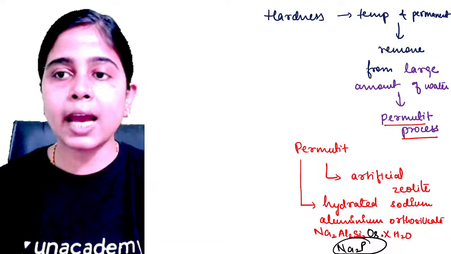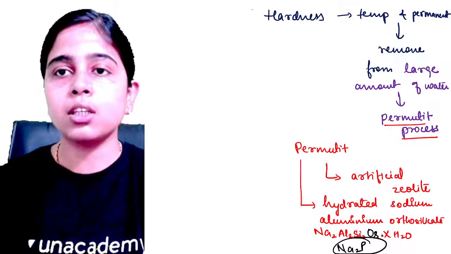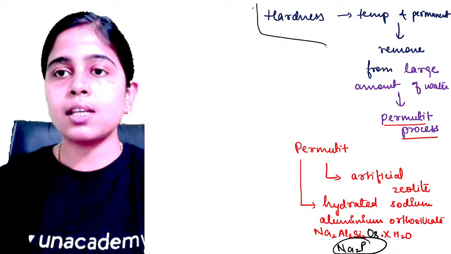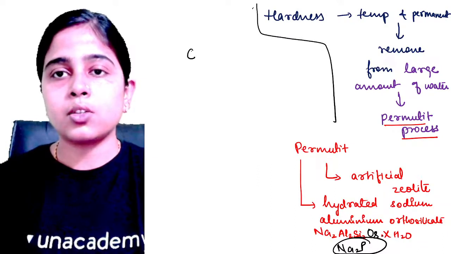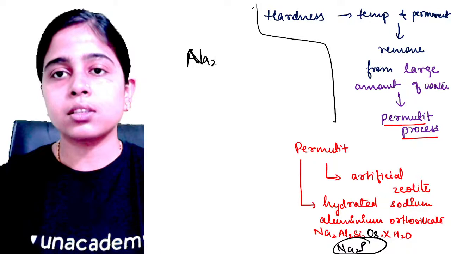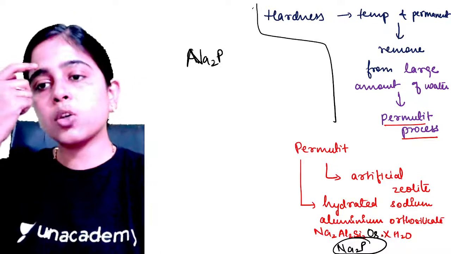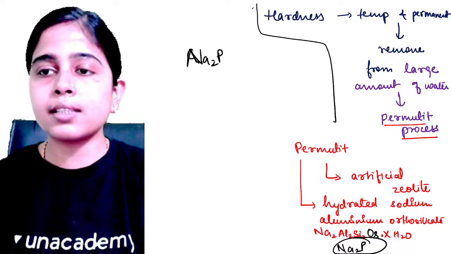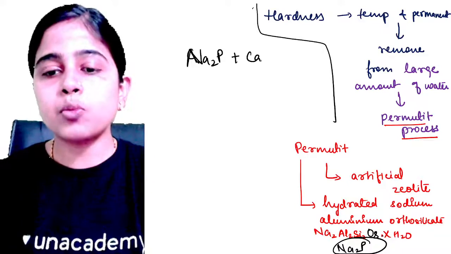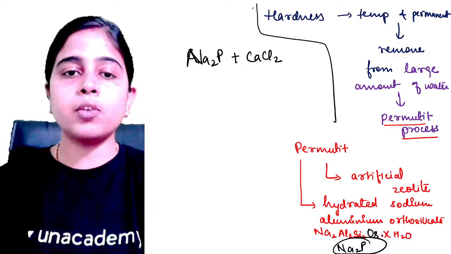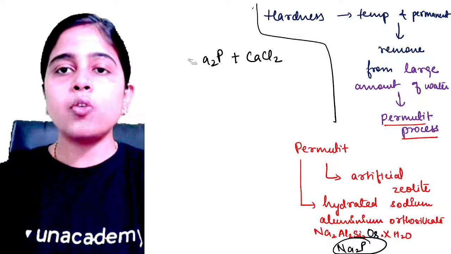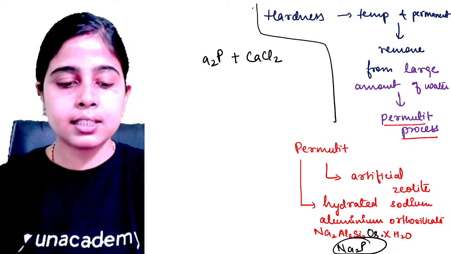So let me show you the reaction. So this is the reaction happening. If your sodium permutit, that is, hydrated sodium aluminum orthosilicate, is there, that is a permutit. If you pass hard water through it, let's say calcium chloride is contained in the water, what happens? Your exchange of ions takes place.